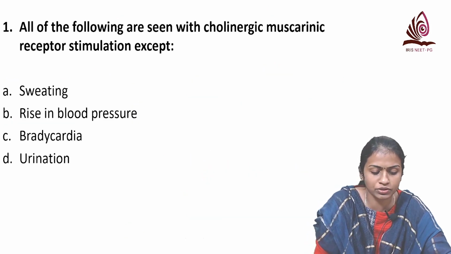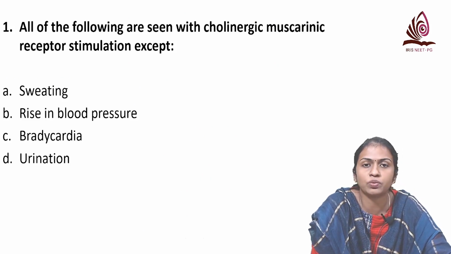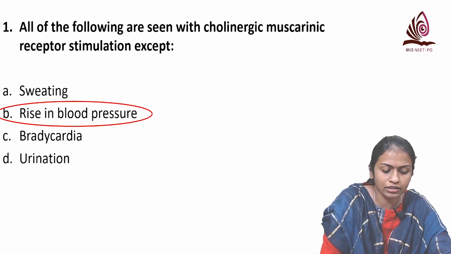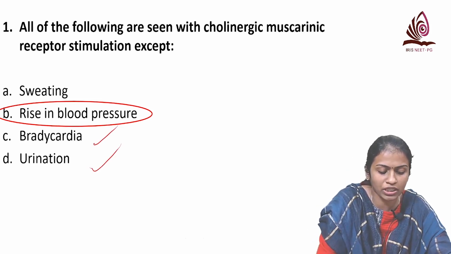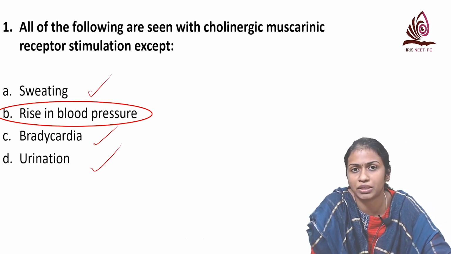So now we come back to the same question. Now it is easy. Which of the following are seen with muscarinic receptor stimulation? The answer is clear. It is rise in blood pressure. It causes bradycardia, it causes urination, it causes sweating. It causes fall in blood pressure, not rise in blood pressure.